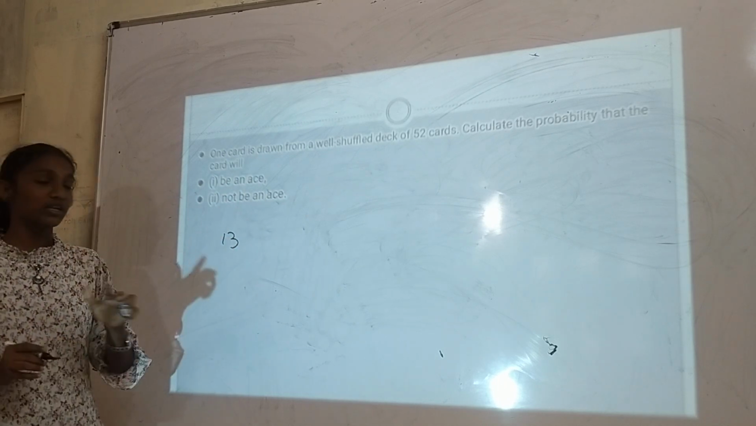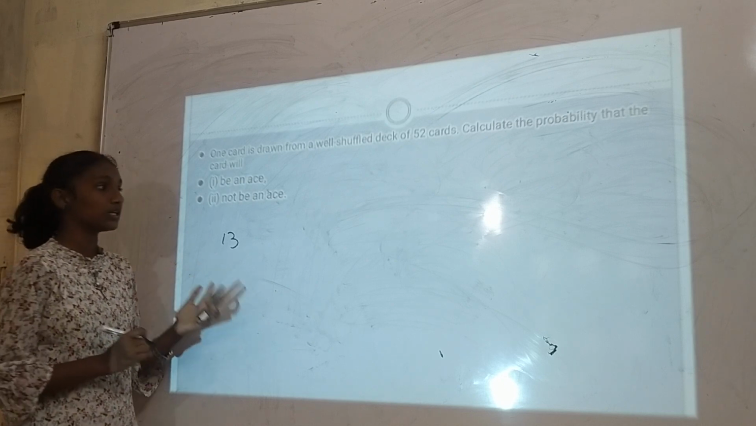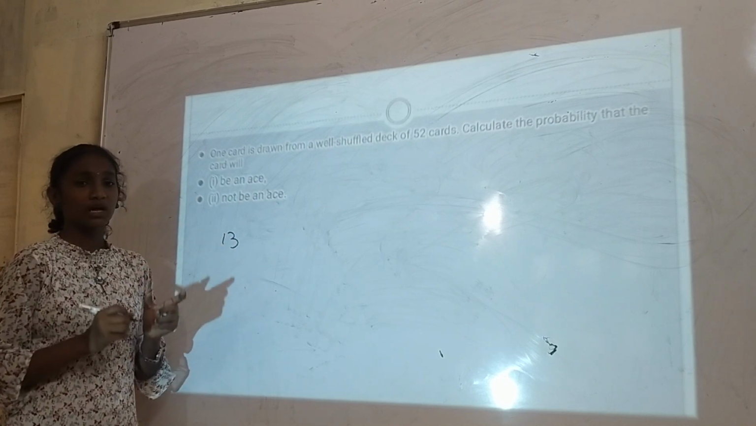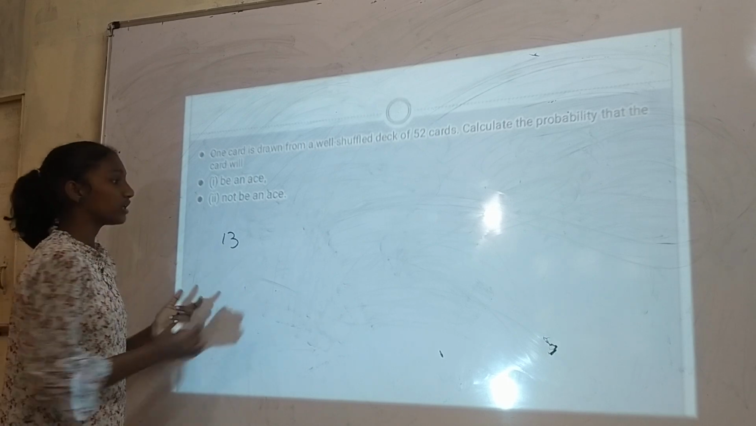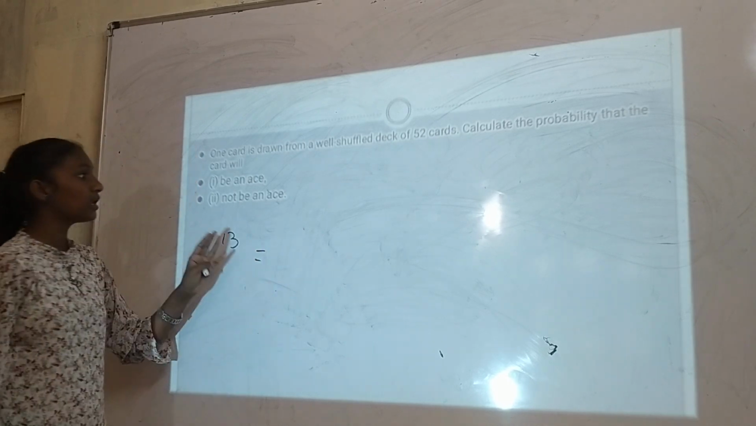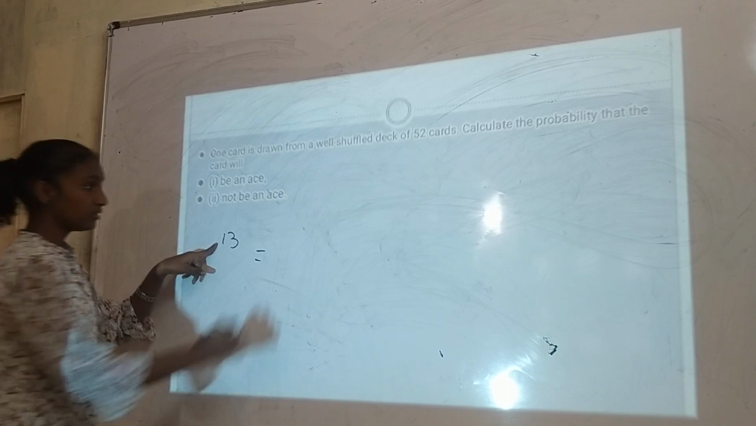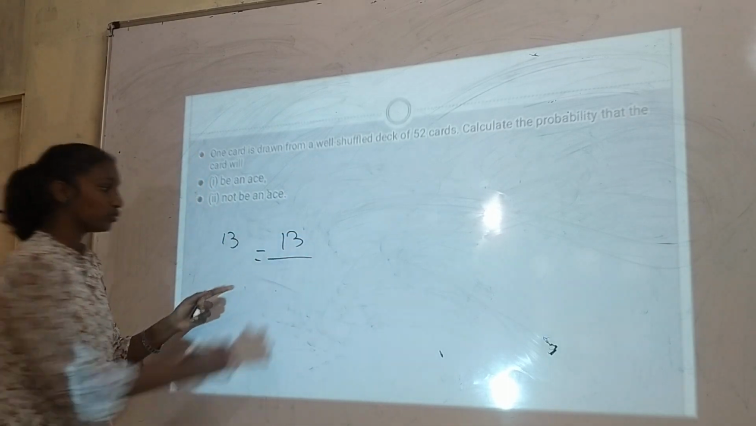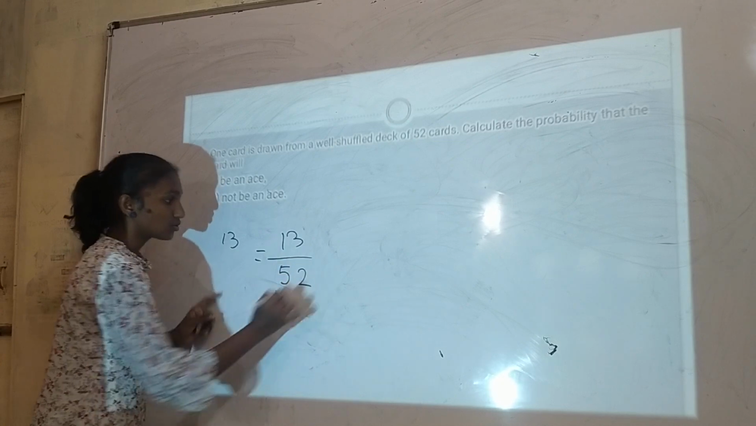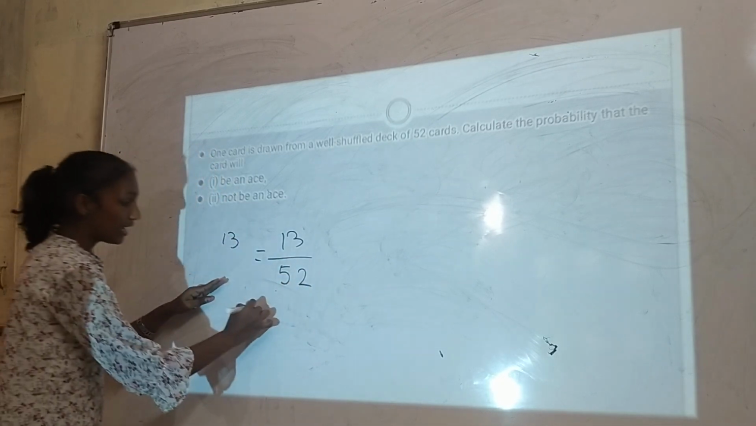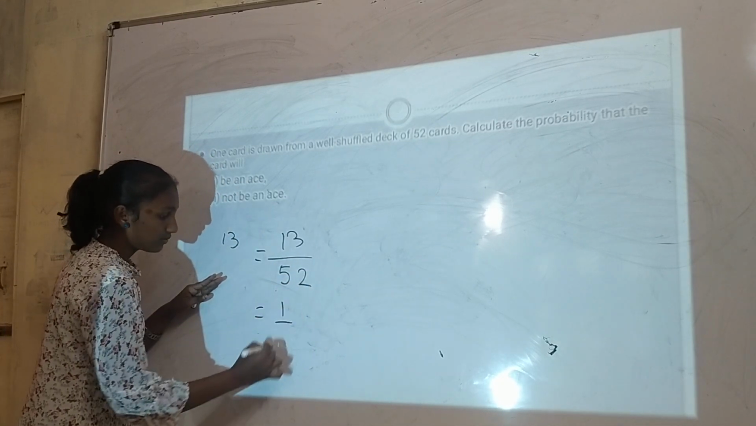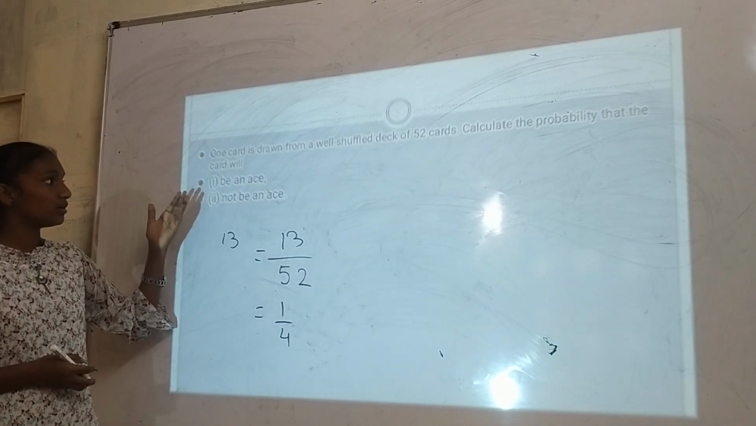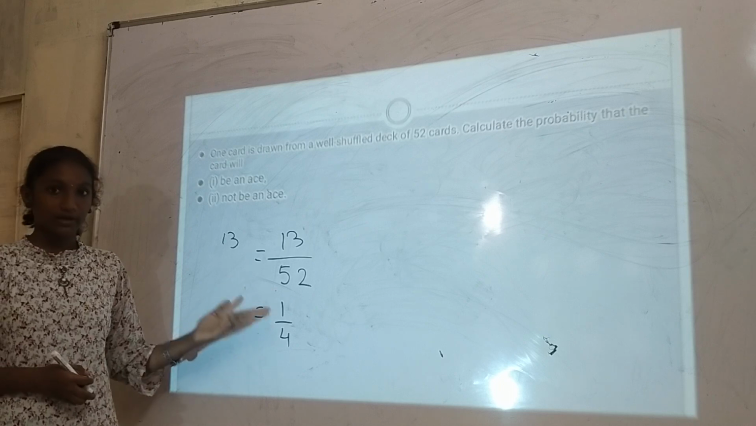So we know the formula that probability is equal to the number of possible outcomes divided by the total number of outcomes. Here the possible outcome is 4, as there are 4 ace cards, and the total number of outcomes is 52. So we are substituting the values, and we get 1 by 13. So the probability of getting an ace card is 1 by 13.